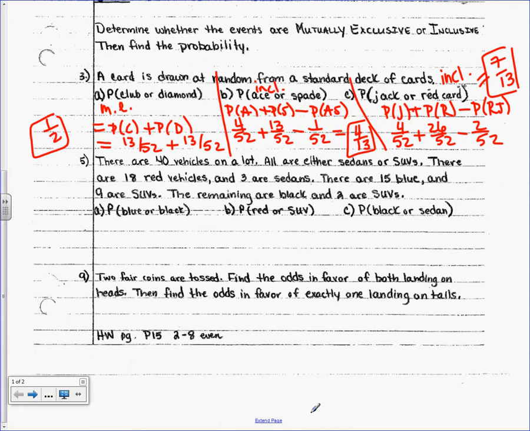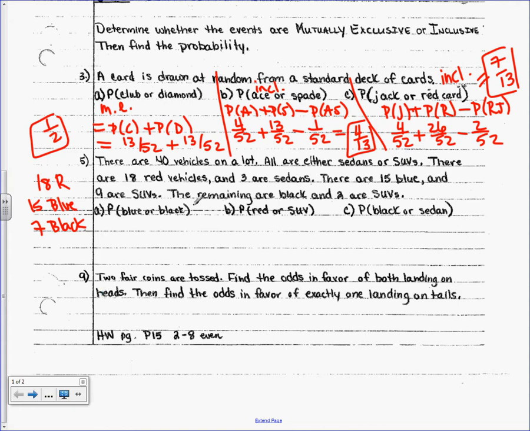The way that they gave us the information is not helpful for me finding answers. I want to kind of make a list like I did on the back. So I'm going to start with how many red cars are there? 18 red ones. I did blue next. 15. How many black ones? You have to think about that one. You can't just look at it. There's 18 red, 15 blue. How many total? 40. So how many black would that leave? 7. Do you guys get what I'm doing here? That's easier for me to keep it together. You could do more than that, but I'm going to do more if I need to later.